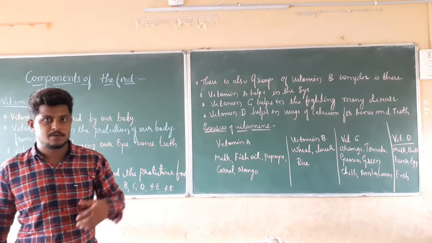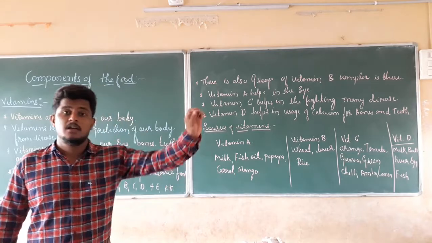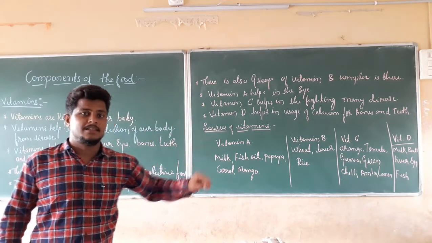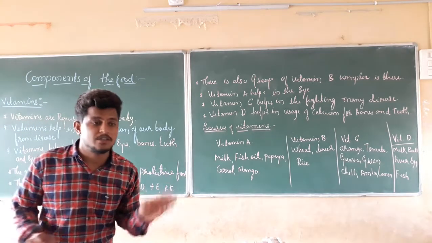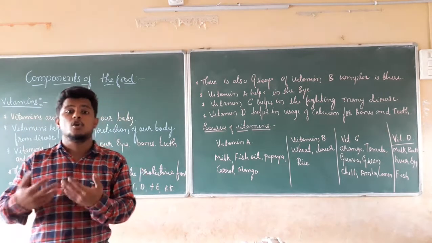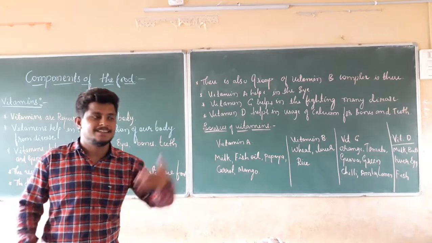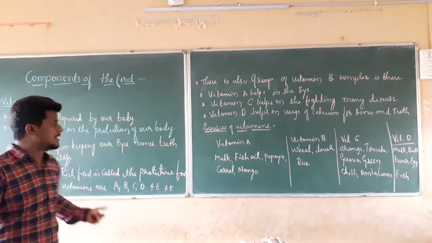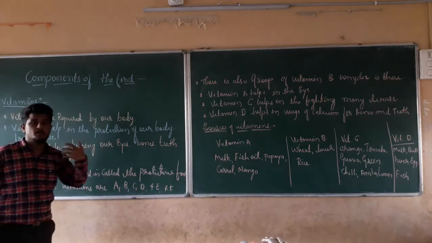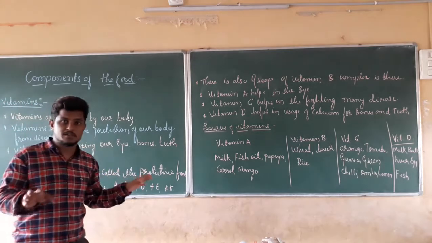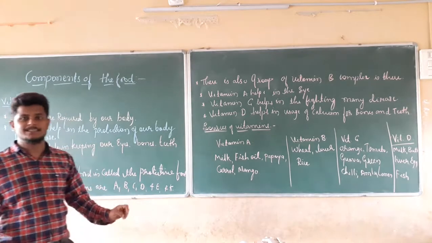One of the prescribed tablets for the corona pandemic is vitamins. They give a tablet of vitamins so that your immune power keeps increasing, so that you can resist the corona. In the same manner, vitamins help us in the protection of our body from diseases.